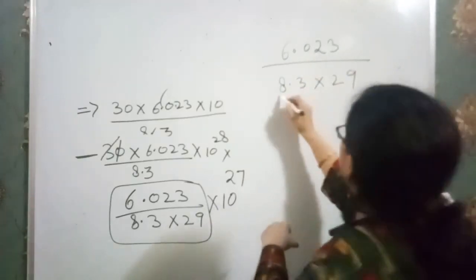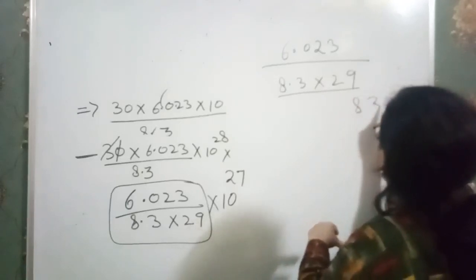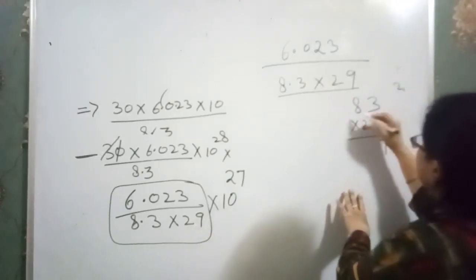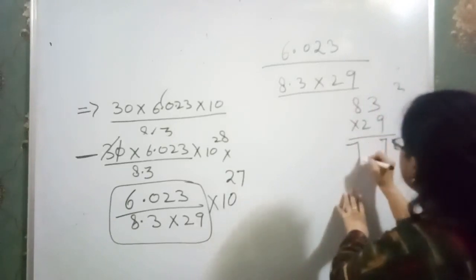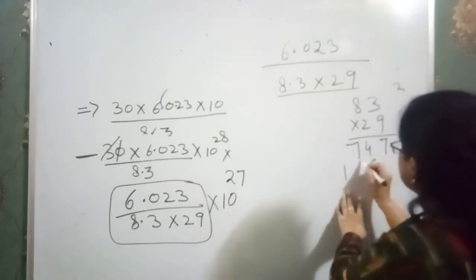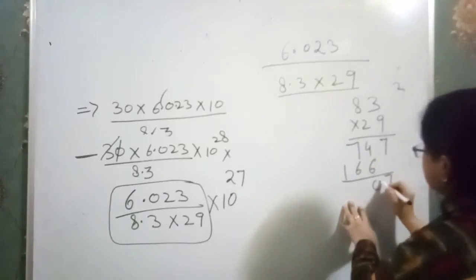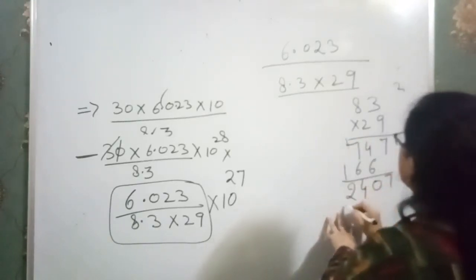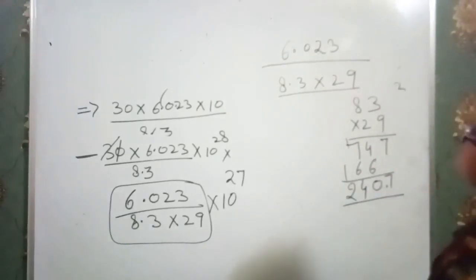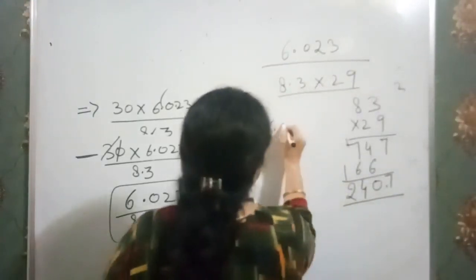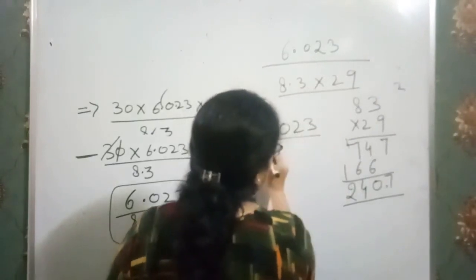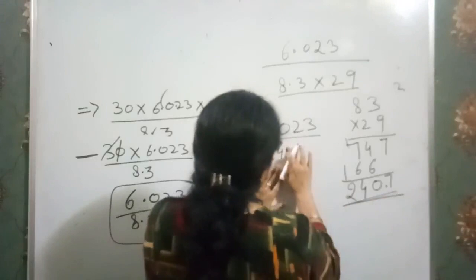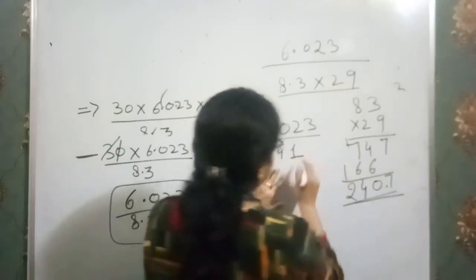So I just multiply this 83 into 29. 9 3s are 27, 2 9s are 18, plus 7 is 25. 6 2s are 12, 7 4s are 28, 7 7s are 49, we have 240. That means 6.023 over 240.7. So I just round it off to 241.